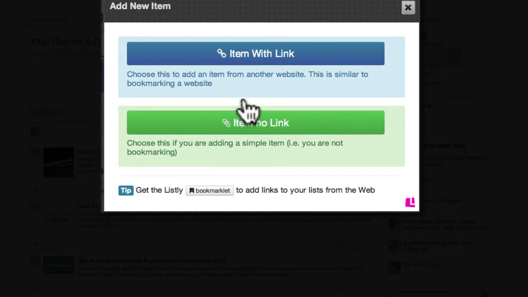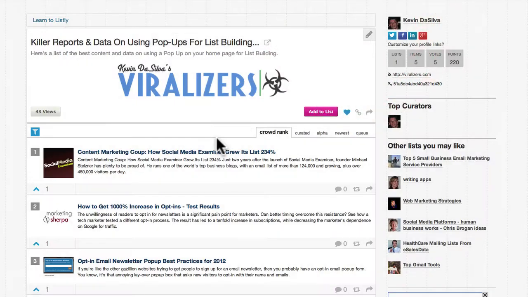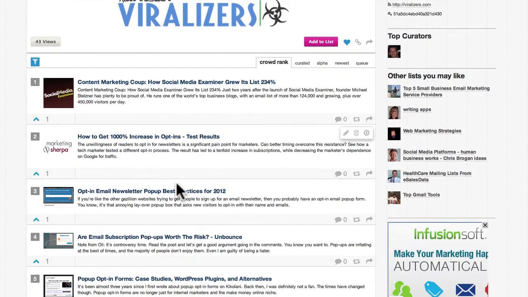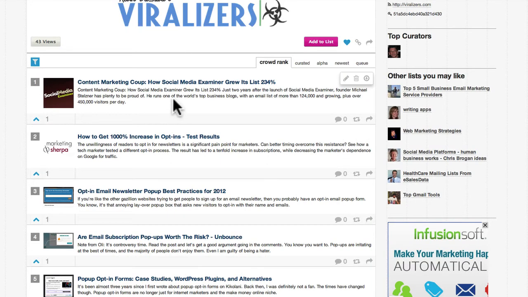All you have to do is click on add with a link, put in the link of the web page you would like to be pulled in, and it pulls in the thumbnail, the description, and the title, like you can see here. All I did was go out and find 5 killer articles about using pop-ups and data and content about using pop-ups on your site for list building, and then I put them all in this list. I pasted the link, added it, and that's it. These are 5 really killer articles. One is actually a free report from Social Media Examiner.